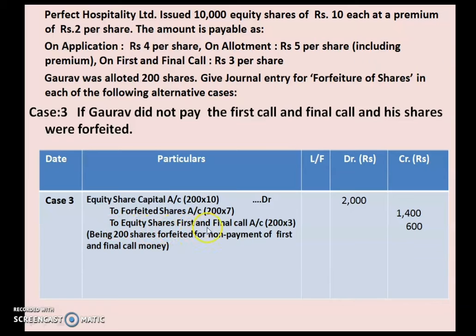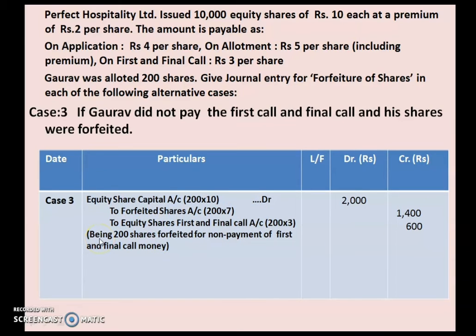To equity shares first and final call account, 200 into 3 rupees of first and final call, that is given in the question. 200 into 3 will be a total of 600, which we have not received from Gaurav. So this is the journal entry, and because we have received the premium amount along with the application money, we will not show the securities premium reserve in this particular journal entry.